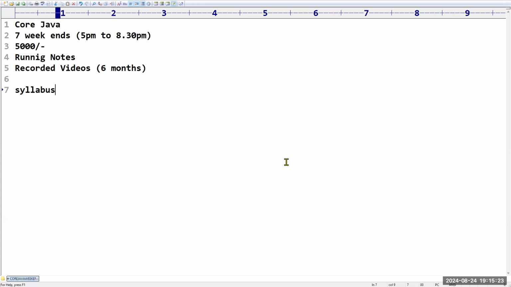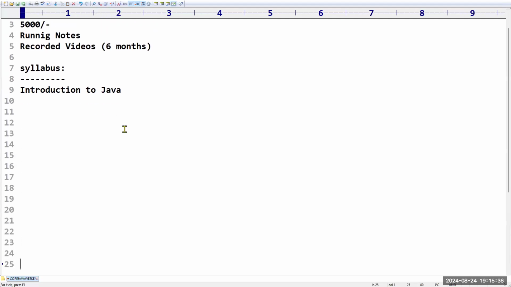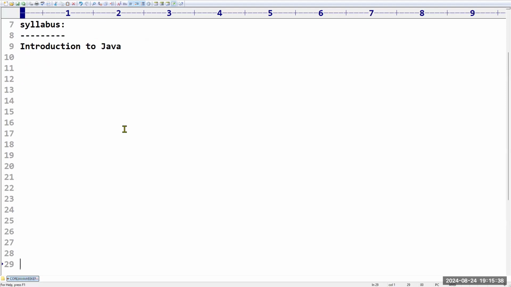Yes, sir, clear. Coming to the syllabus, what topics are we going to discuss as a part of this Core Java syllabus? First, we are going to see the introduction to Java: what is meant by Java, who introduced it, and the background of Java. A number of introductory terms will be covered.